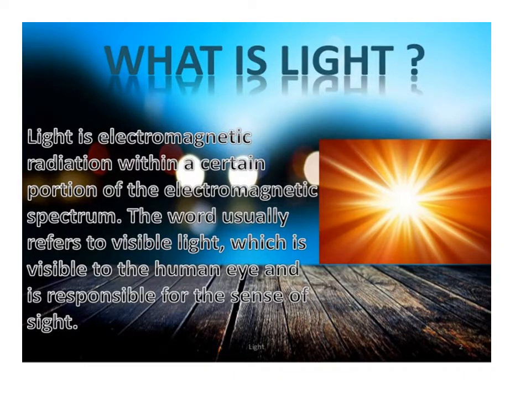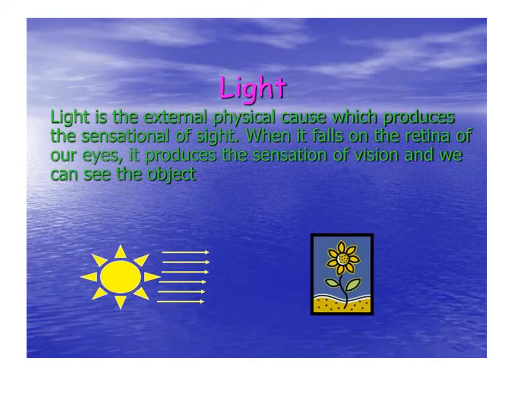Light. You all know light very well, which helps you to see the objects nearby or around you. So, light is electromagnetic radiation within a certain portion of the electromagnetic spectrum. It is a part of the electromagnetic spectrum. The word usually refers to visible light, which is visible to the human eye and is responsible for the sense of sight. So, light is the external physical cause which produces the sensation of sight.